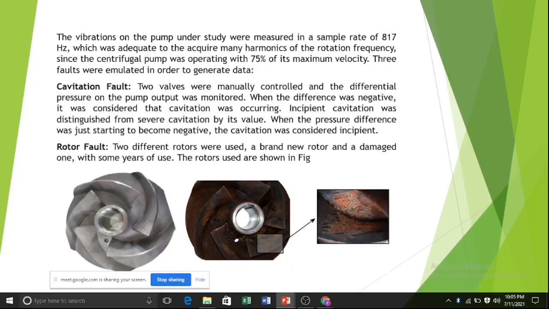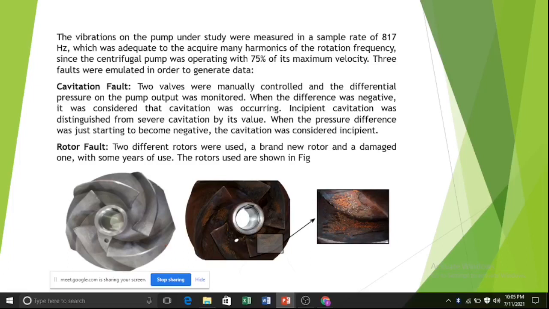One is cavitation faults, number two is rotor faults, and number three is the fixation fault. Cavitation, as my fellow Fahad discussed in the earlier slides: two valves were manually controlled, and the differential pressure on the pump output was monitored. When the difference was negative, it was considered that cavitation was occurring. Incipient cavitation was distinguished from severe cavitation by its value: when the pressure difference was just starting to become negative, the cavitation was considered incipient.